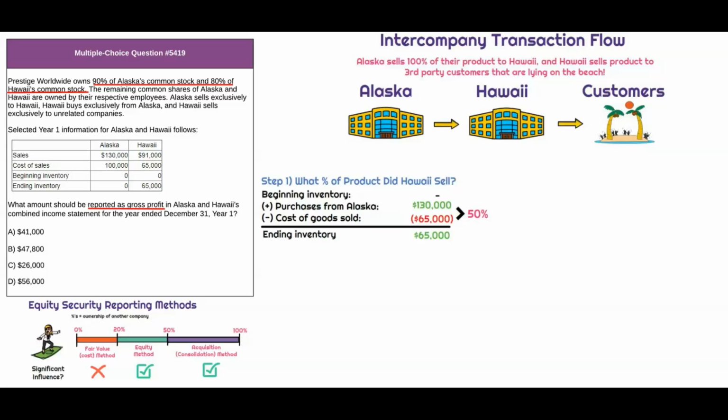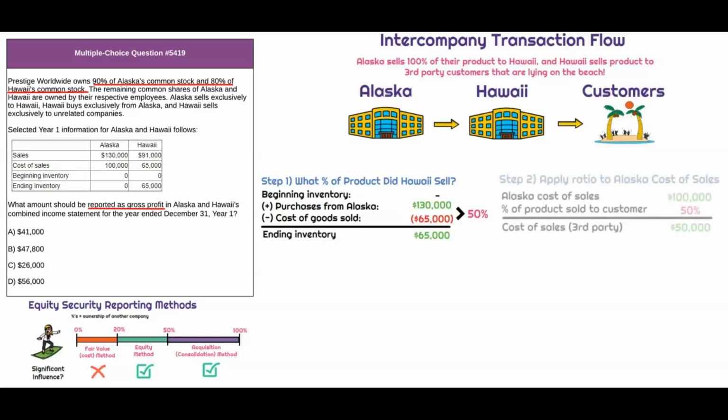What's the next step? Now that I know that Hawaii sold 50% of the inventory that they purchased from Alaska, what we need to do is take that 50% ratio and apply it to the cost of sales that Alaska reported. Because that's ultimately what it cost the overall company to produce that inventory, and that's what it's going to cost for the actual combined financial statement. So 100,000 times 50% means the cost of sales for that inventory sold to a third party is $50,000. And then 50,000 of that product also remains in inventory.